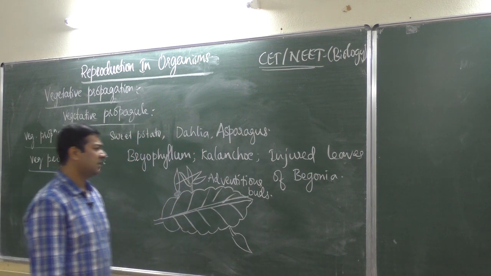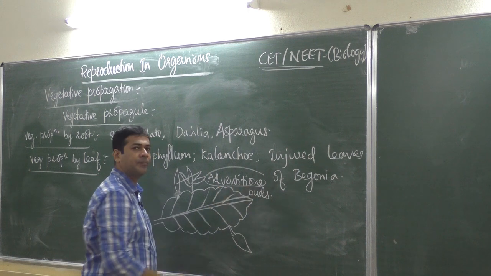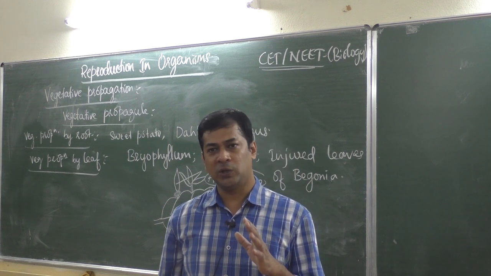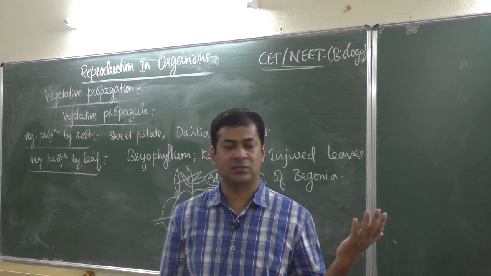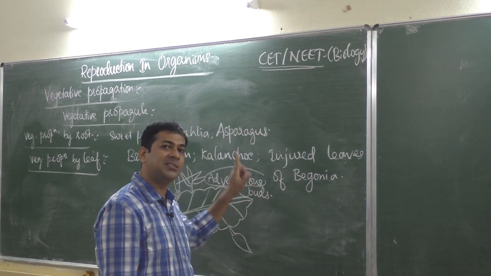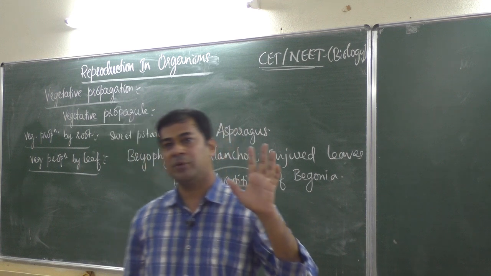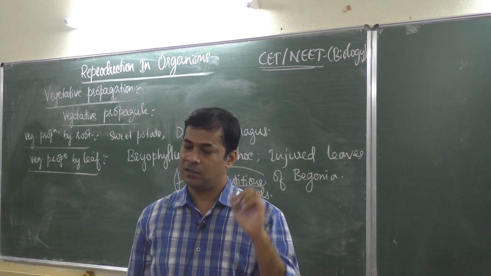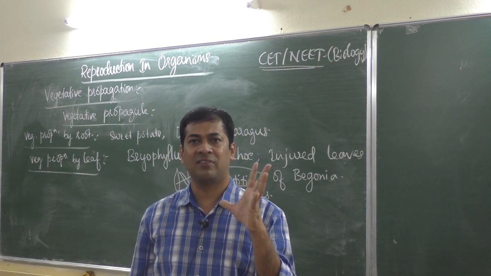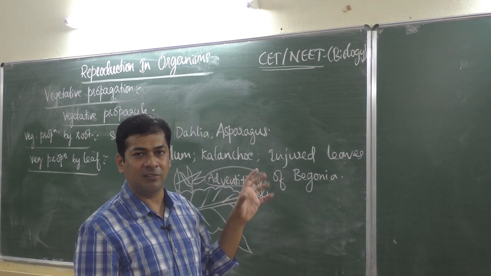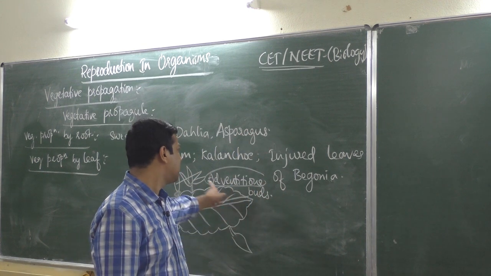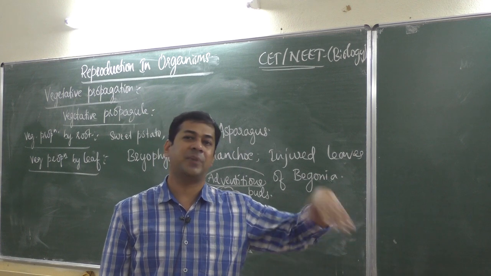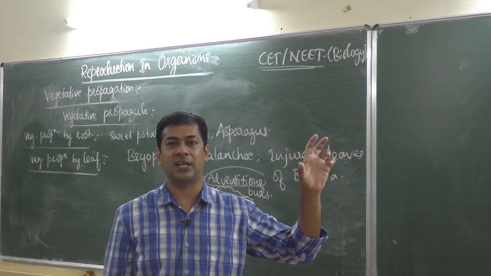Do you know what the word adventitious means? Adventitious means other than the usual method. Usually, where are buds produced? Flower buds, which later become a flower. But these buds will not bloom and become a flower, these buds will become a new plant. Other than the natural method, if a bud is produced by a different method, then the word adventitious is used.